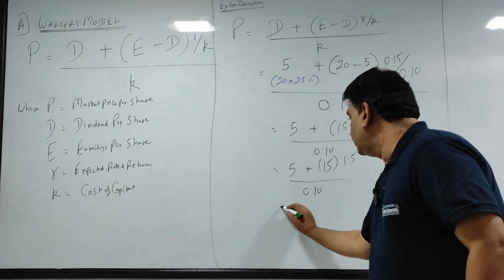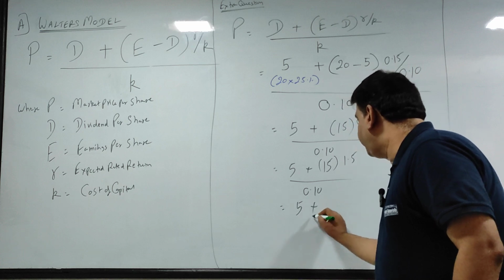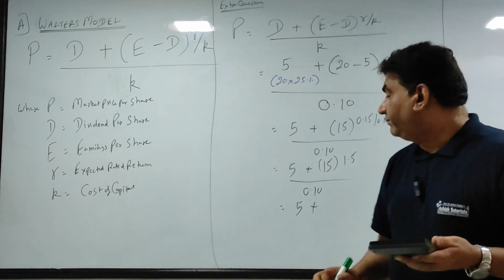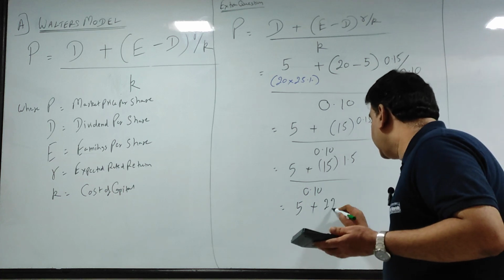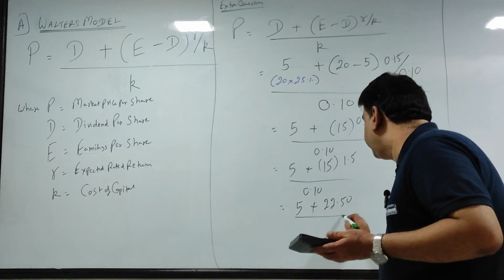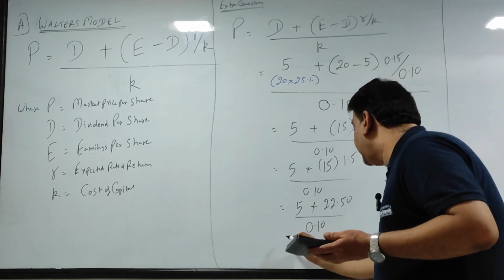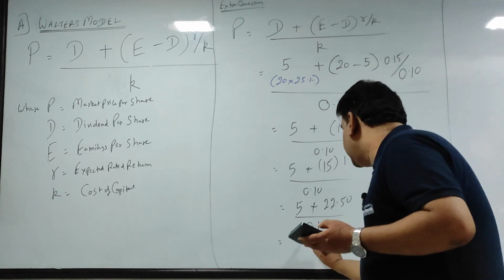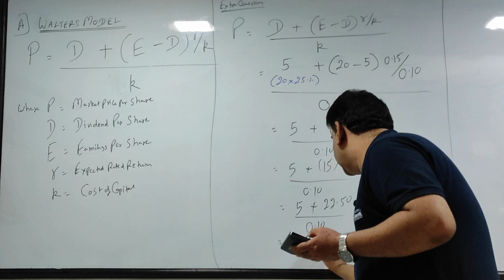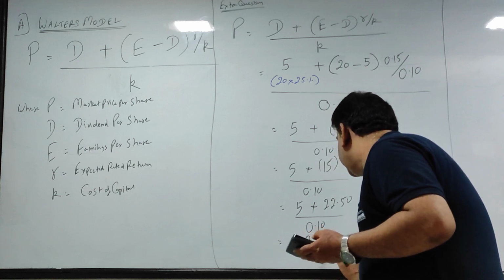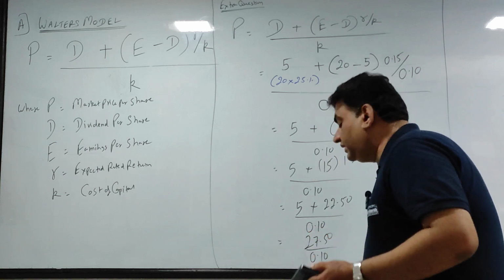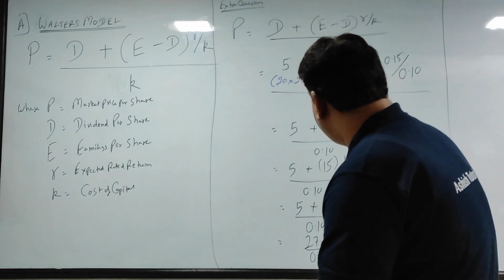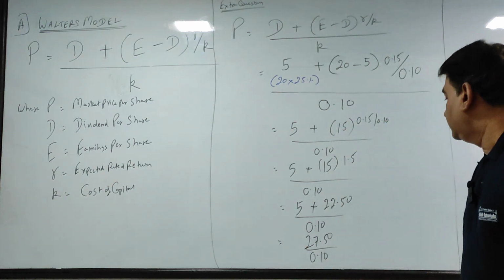Now what you will do? 5 plus, now 15, so 15 into 1.5, you get 22.50, and the entire thing you divide by 0.10. 5 plus 22.5 gives you 27.5 divided by 0.10.